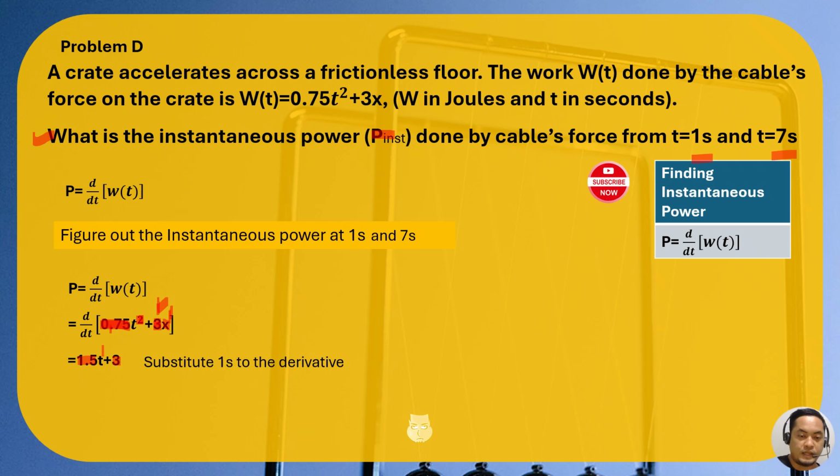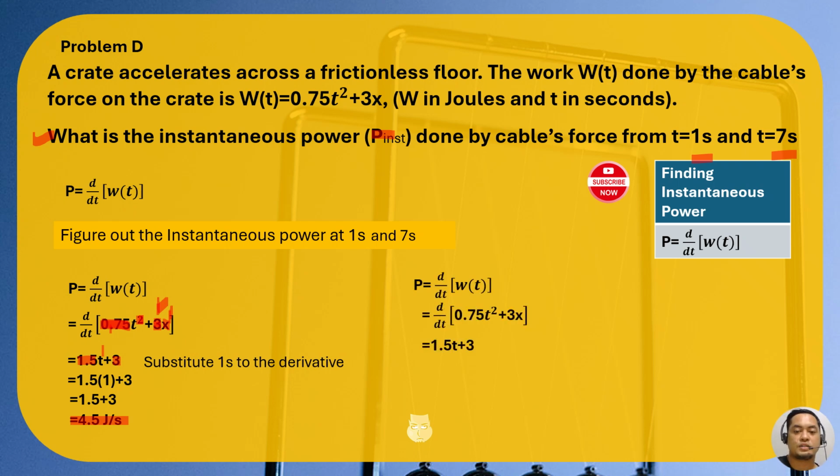Let's substitute 1 second into the derivative, because we finally calculated the derivative of our work function with respect to time. And we have this instantaneous power at 1 second: 4.5 joules per second. At 7 seconds, still the same function, so we will arrive at the first derivative, and then we will substitute 7 into the derivative, and then we have the answer. That's 13.5 joules per second.